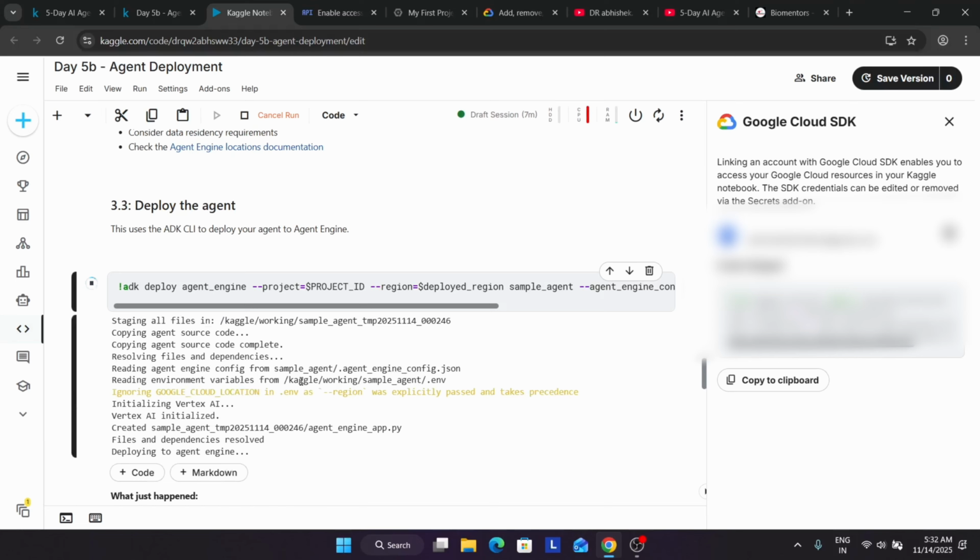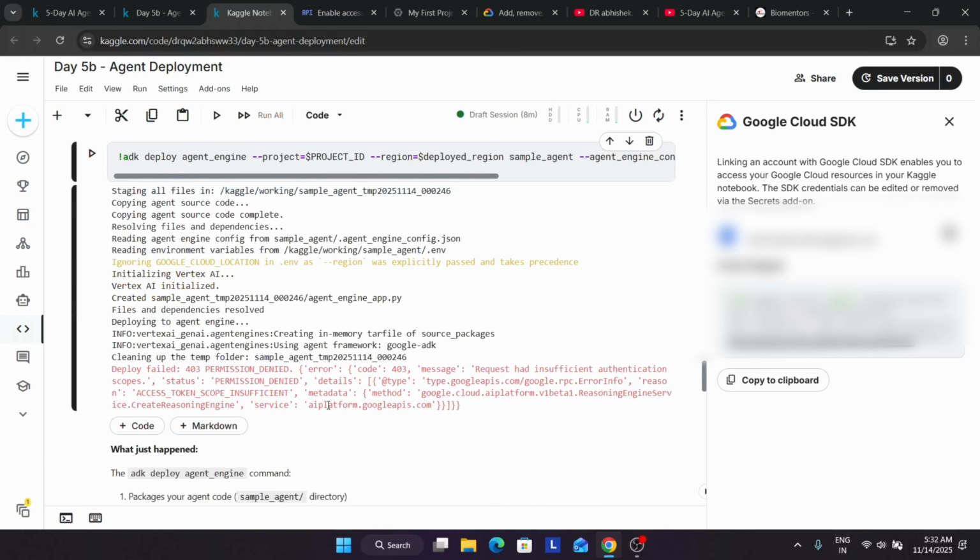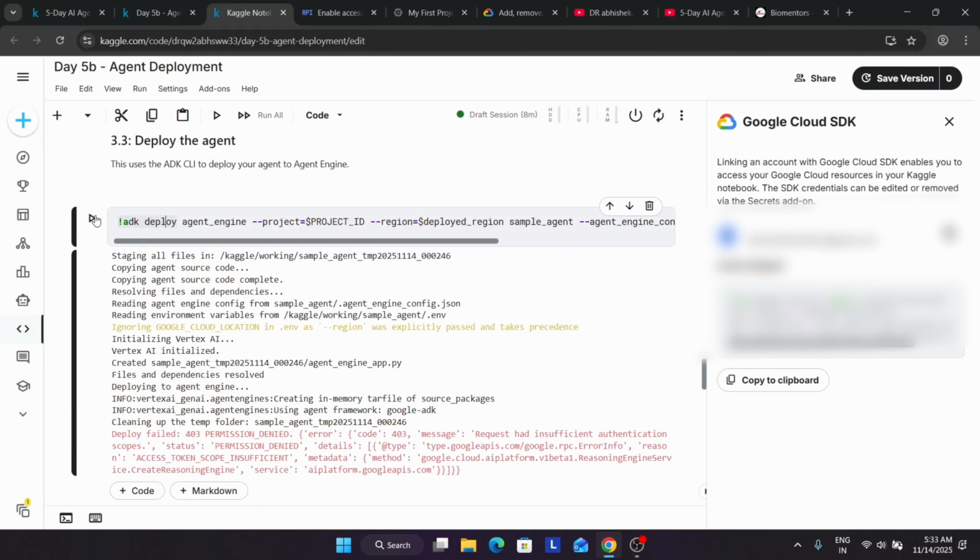So it is being deployed. So let's see whether we are getting any error or not. So here, if request has insufficient authentication, permission denied. Okay. So let's redeploy again.